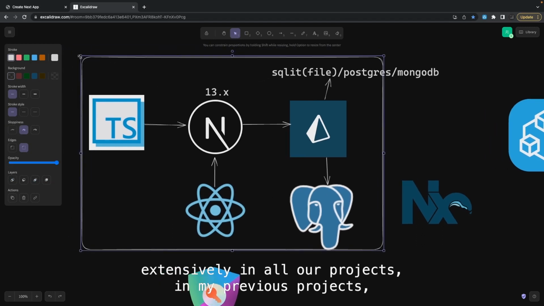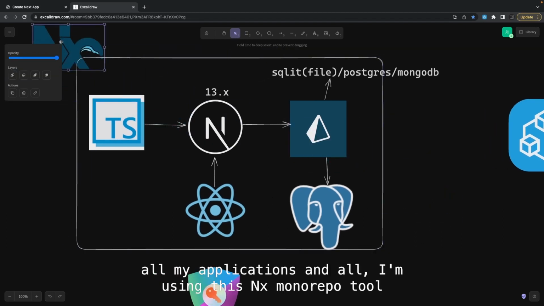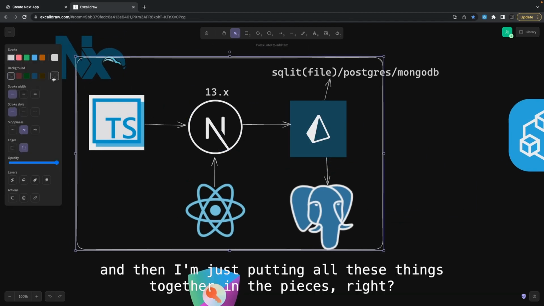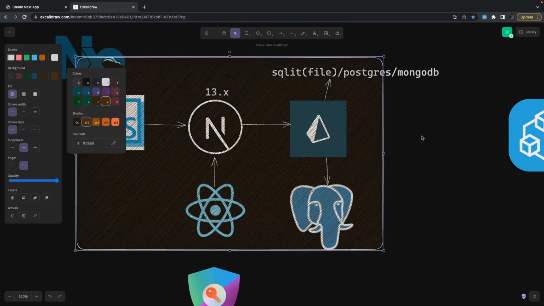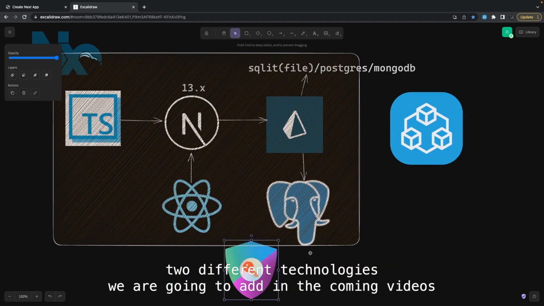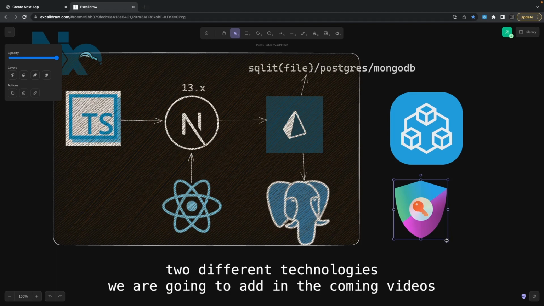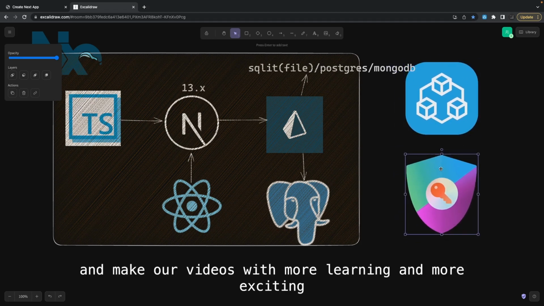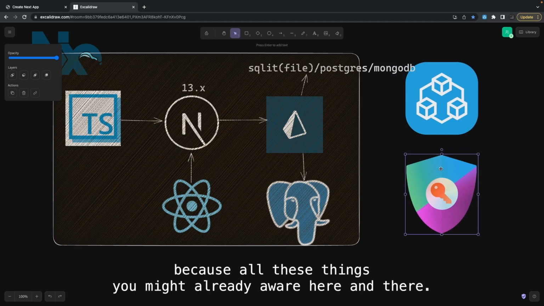In my previous projects and demo applications, I'm using the NX monorepo tool, and I'm putting all these things together in pieces. So all these things are combined in this monorepo tool. Then these two different technologies we are going to add in the coming videos and make our videos more exciting, because all these things you might already be aware of here and there.